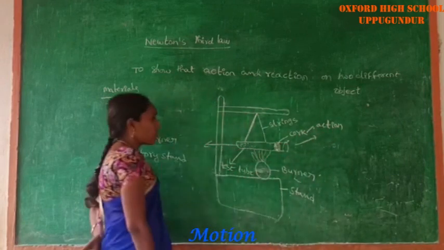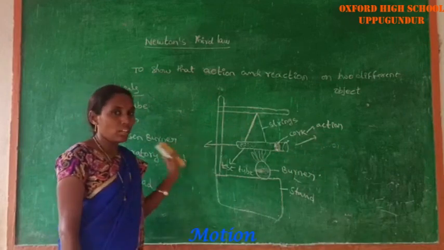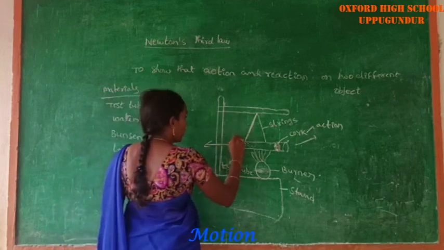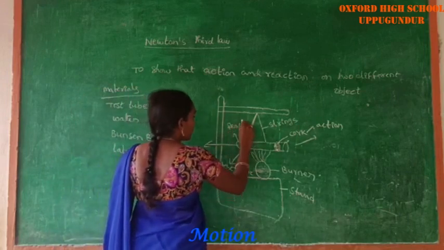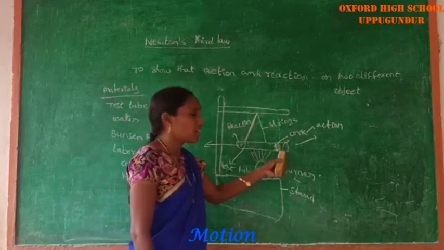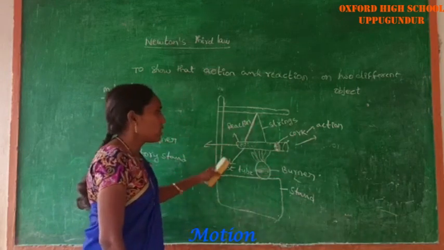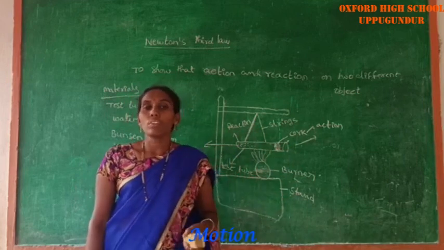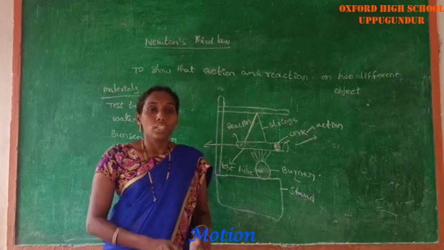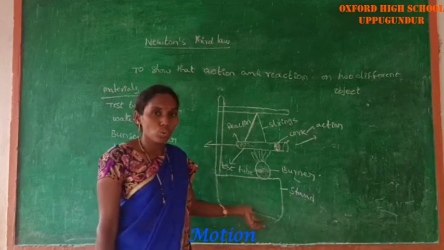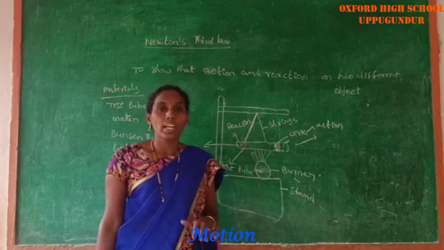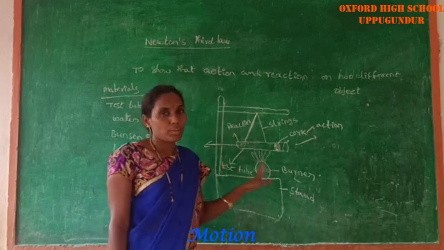At the same time, the test tube moves in the backward direction, which means the reaction force is acting on the test tube. The two forces are in opposite directions but of equal magnitude. From this experiment, we can prove that action and reaction forces act on different objects.